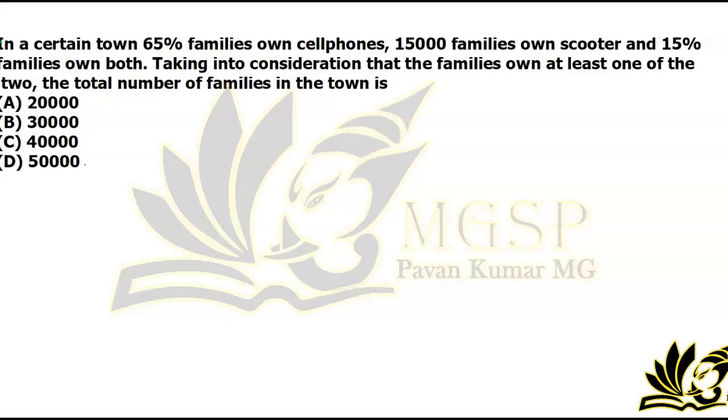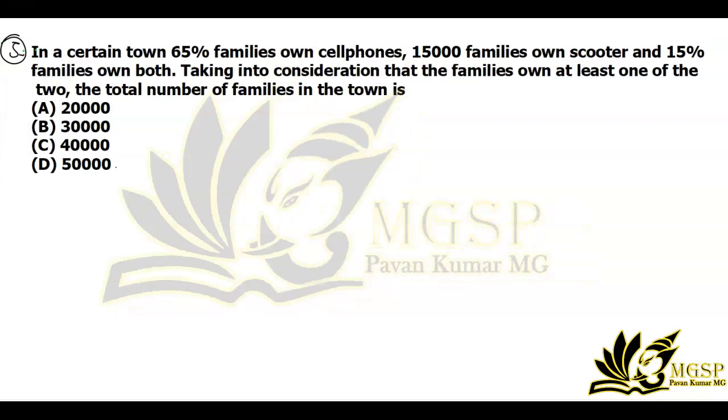The question number is 5. It is given that in a certain town, 65% of families own a cell phone, 15,000 families own a scooter and 15% of families own both. Taking into consideration that the families own at least one of the two, find the total number of families in the town.